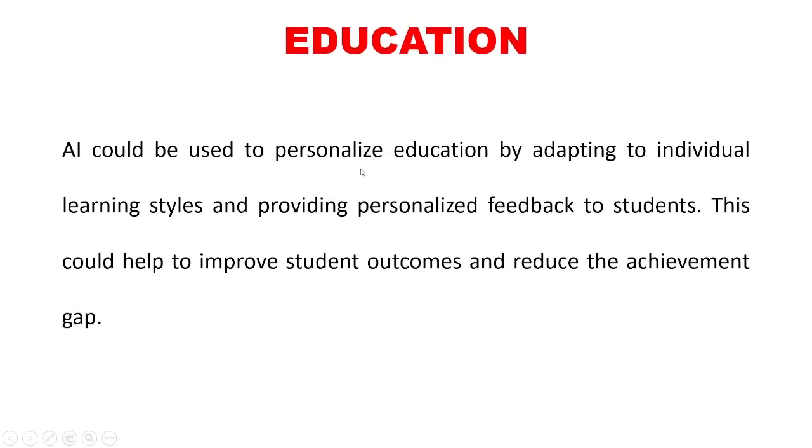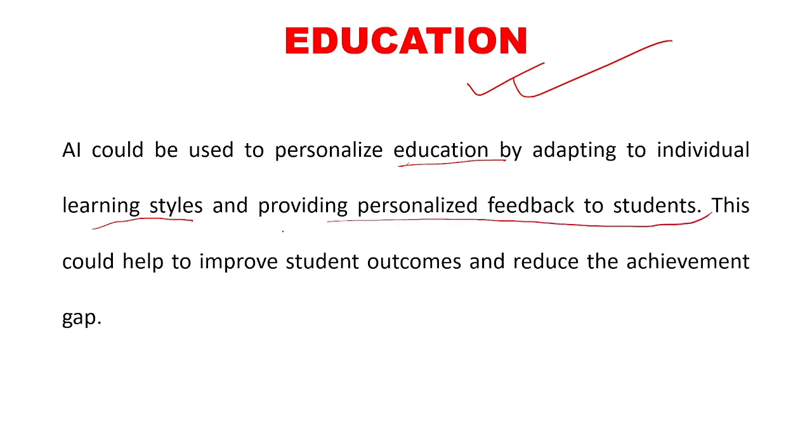Now artificial intelligence has a lot of possibilities. Let us learn about some of those possibilities. One such possibility where artificial intelligence is useful, has already become useful, or will get a lot of attention, is the sector of education. Artificial intelligence could be used to personalize education by adapting to an individual's learning styles and providing personalized feedback to students. This is very important. This could help to improve student outcomes and reduce the achievement gap.